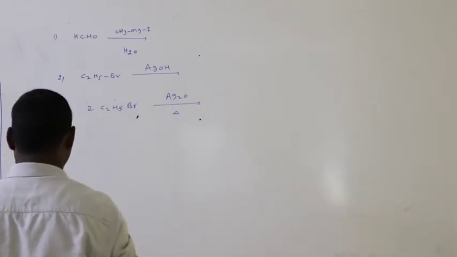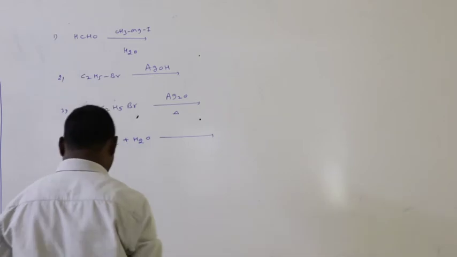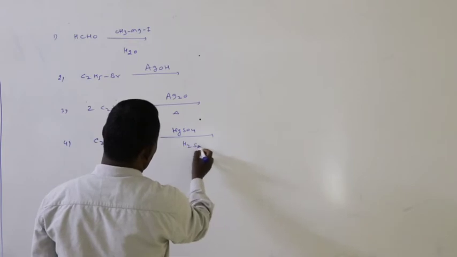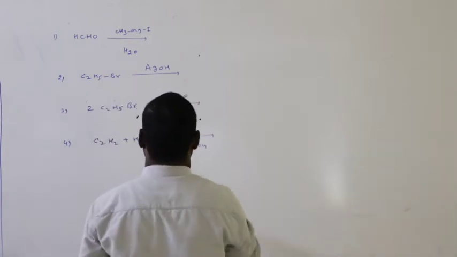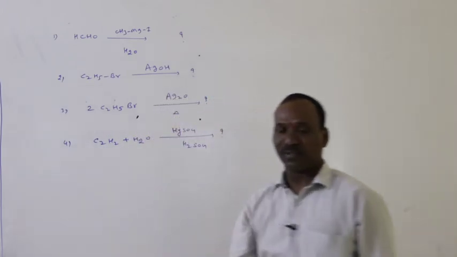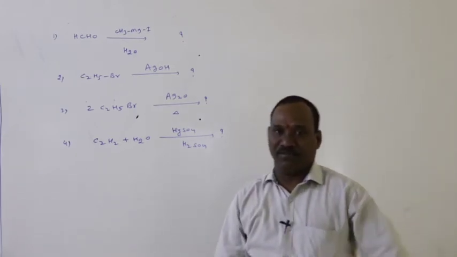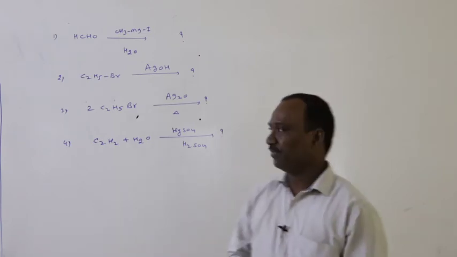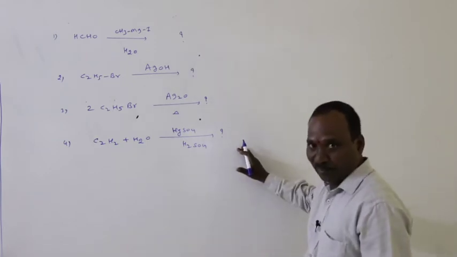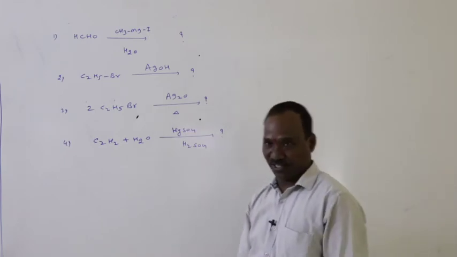And the fourth one is acetylene with water in the presence of HgSO4, H2SO4. Okay. Now, among all these reactions, the major product formed, that major product is given by positive Fehling's test. Okay, positive Fehling's test. Which of the following compounds gives positive Fehling's test among these four options?